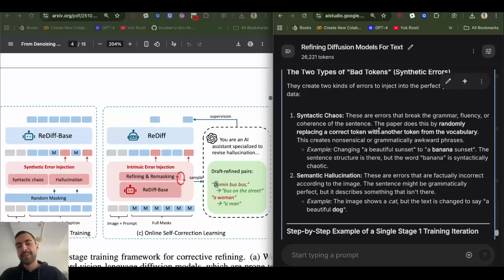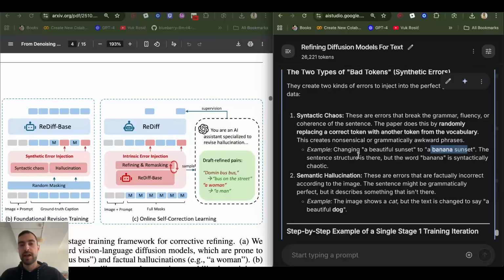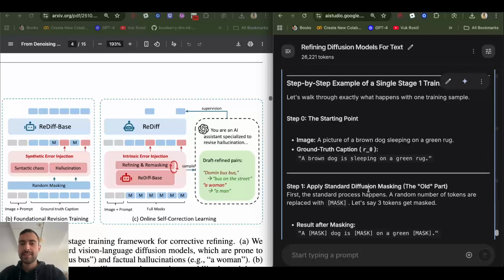They create this data by randomly replacing a correct token with another token from the vocabulary, changing a beautiful sunset to a banana sunset. These models are vision language models, so they also see images. You can add images to them. So if the image shows a cat, they can replace the text description, or the answer to some question, so that it says a beautiful dog. Let's see an example.